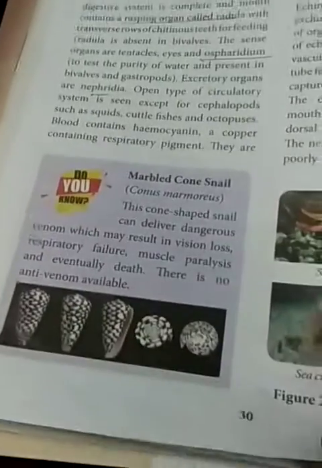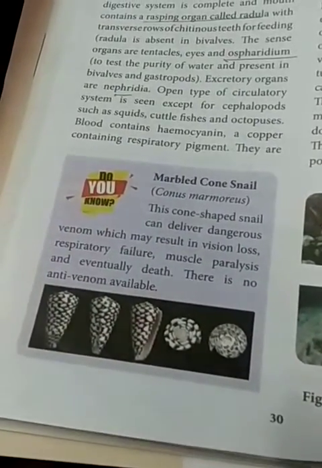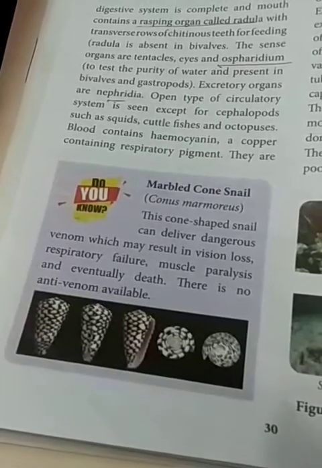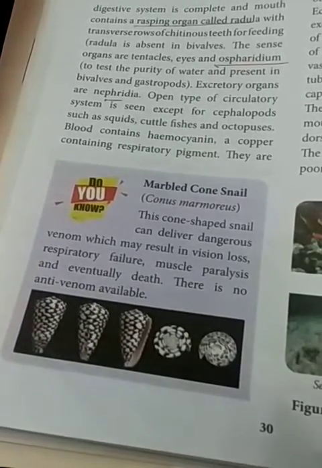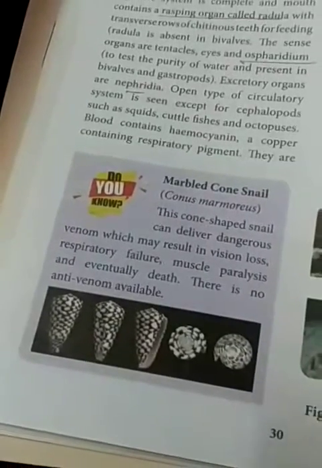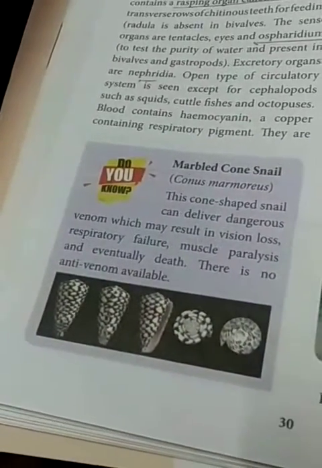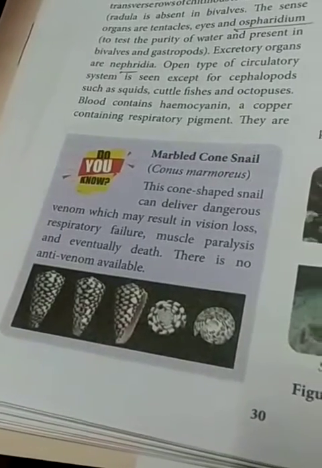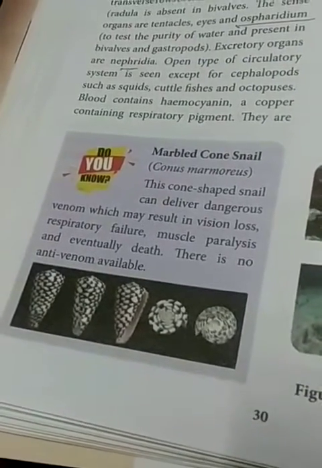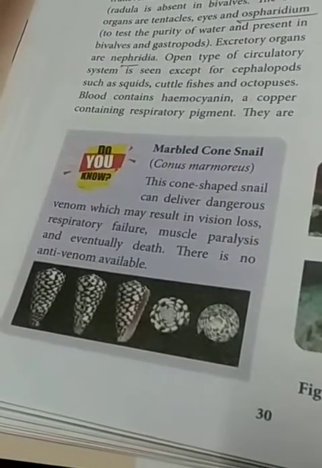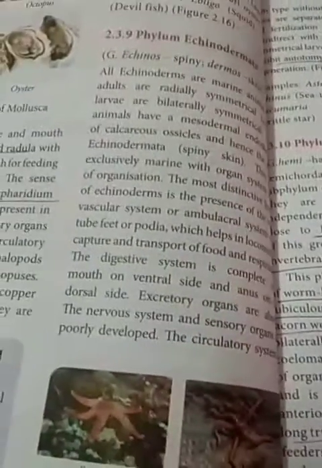Then we have seen in the molluscs, one of the molluscs, the cone shaped snail. It can secrete dangerous venom. That venom causes respiratory failure, muscular paralysis, and maybe even death. But we have an anti-venom for this type of poisonous snail. Okay, the next phylum, Echinodermata.